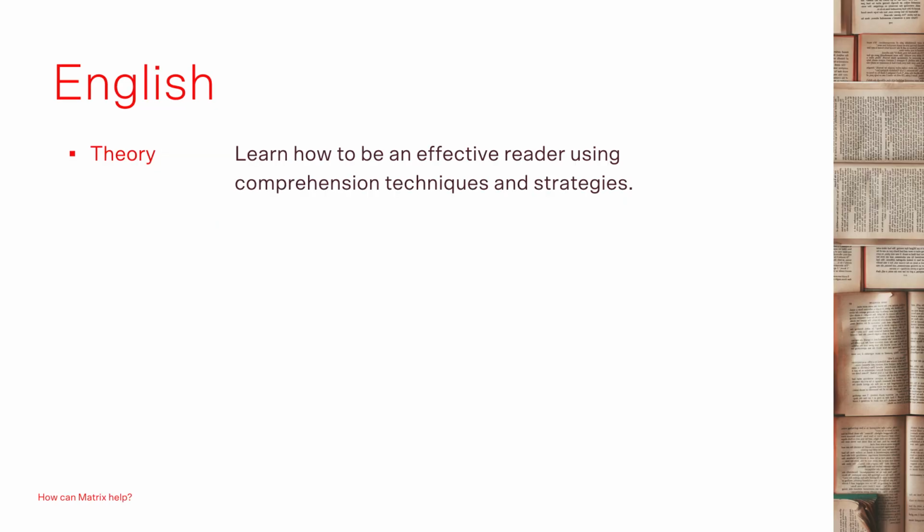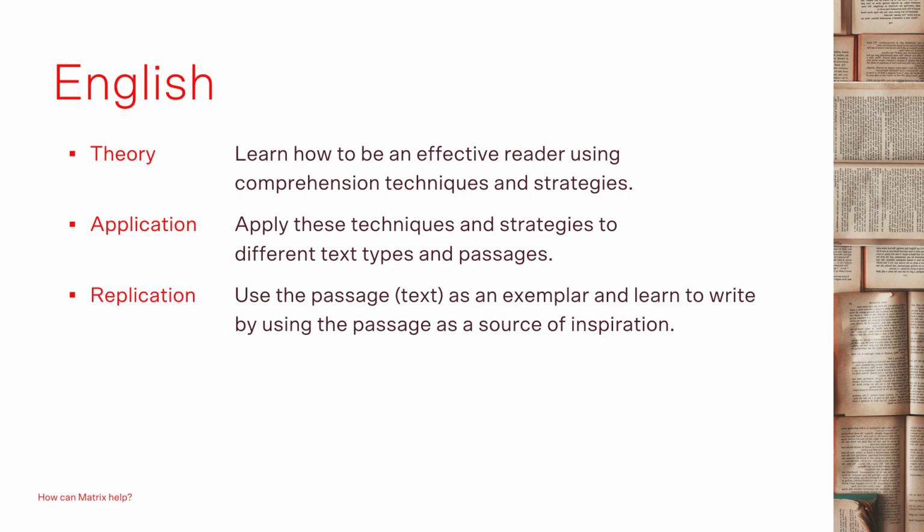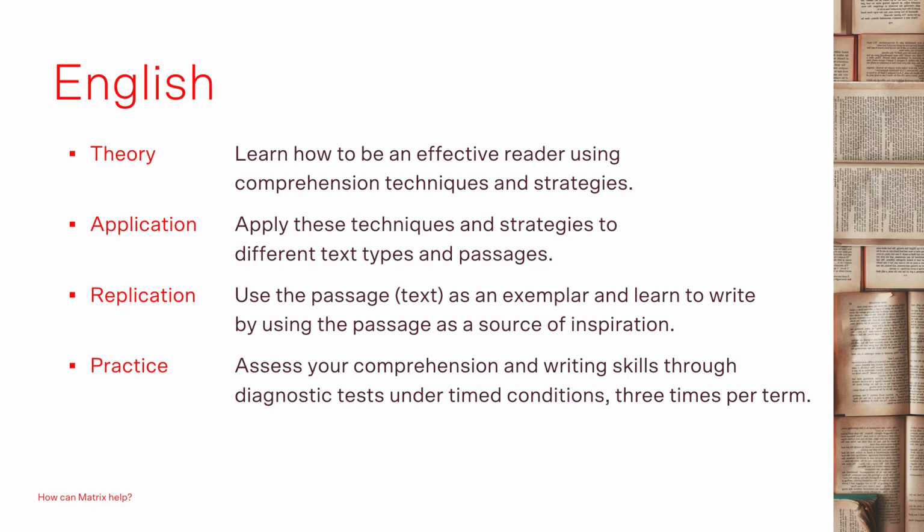In English, we begin with theory. We learn how to be an effective reader using comprehensive techniques and strategies. Secondly is application. We apply these techniques and strategies to different text types and passages. Thirdly is reapplication. We use the passage or text as an exemplar and learn to write by using the passage as a source of inspiration. Fourth, practice. Assess your comprehension and writing skills through diagnostic exams under timed conditions. We do this 3 times per term. And lastly is feedback. We address identified learning gaps and how to bridge these gaps.